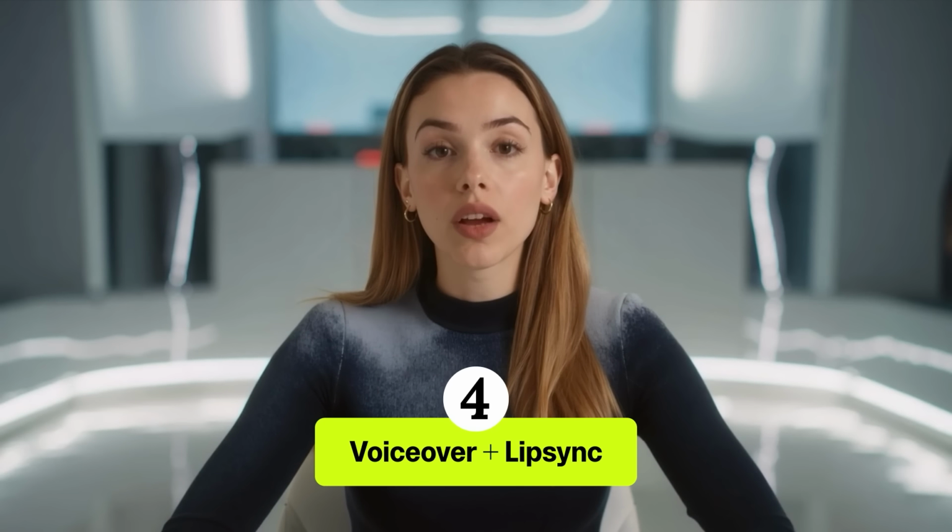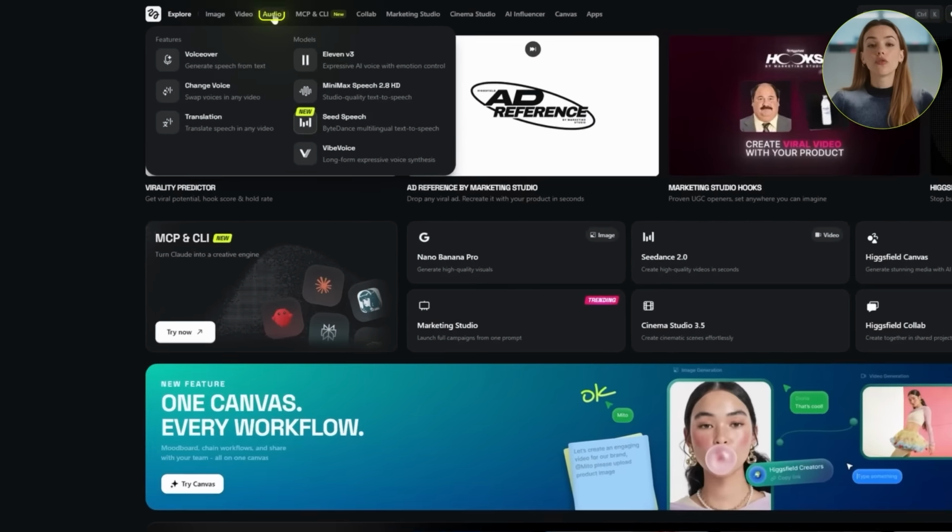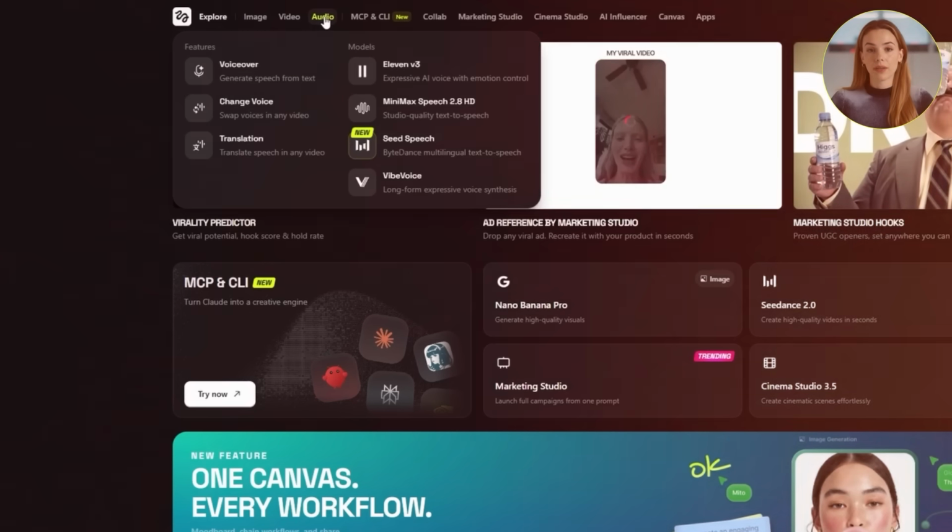Now, with our character locked in, the only thing missing is a voice. And step 4 is where creators usually hit a wall with generic-sounding text-to-speech that ruins everything. So for the voiceover, we're using Higgsfield audio. The text-to-speech presets here are in a different league, and the voices actually carry emotion. Even the pacing doesn't sound like a robot reading a script.